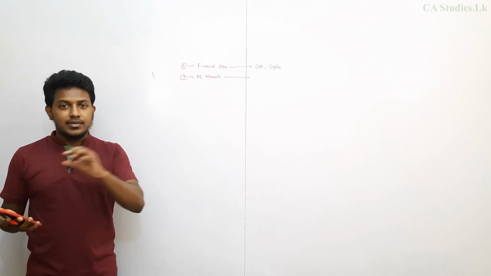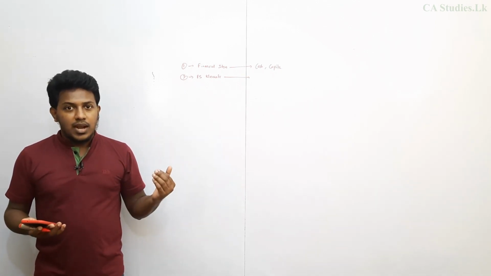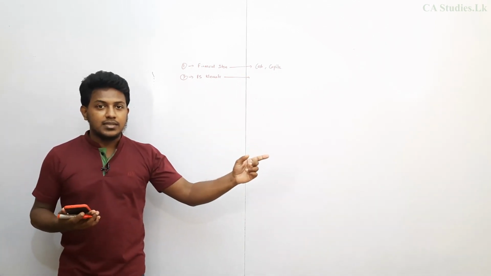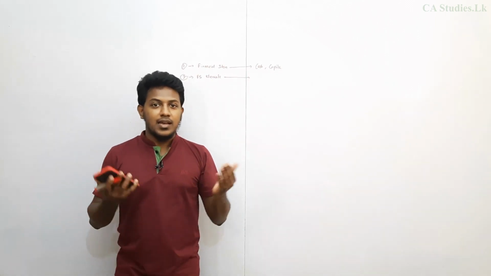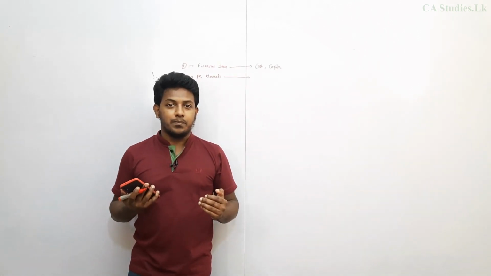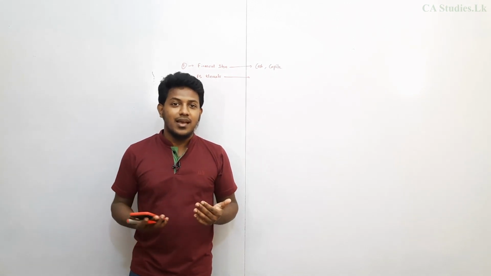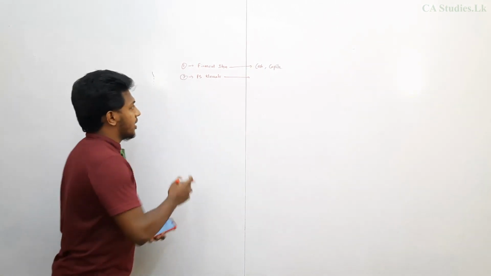Once you read the sentence, you have to understand which area of the financial statements it is impacting. That should come automatically. Then you will be the expert in financial accounting.